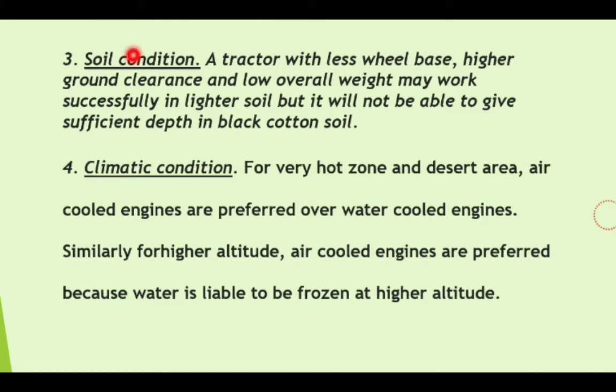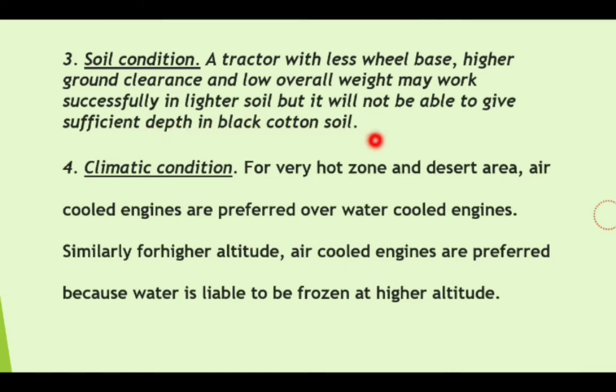The number 3 criteria for selection of tractor is soil condition. A tractor with less wheelbase, higher ground clearance and low overall weight may work successfully in lighter soil. Lighter soils means soil having sand, but a lighter tractor will not be able to give sufficient depth in black cotton soil.